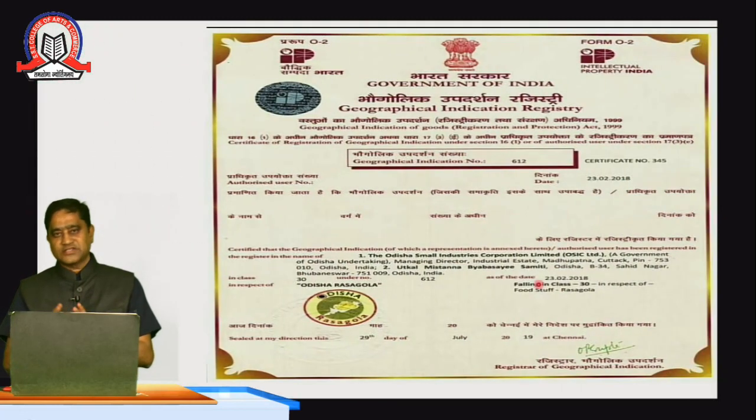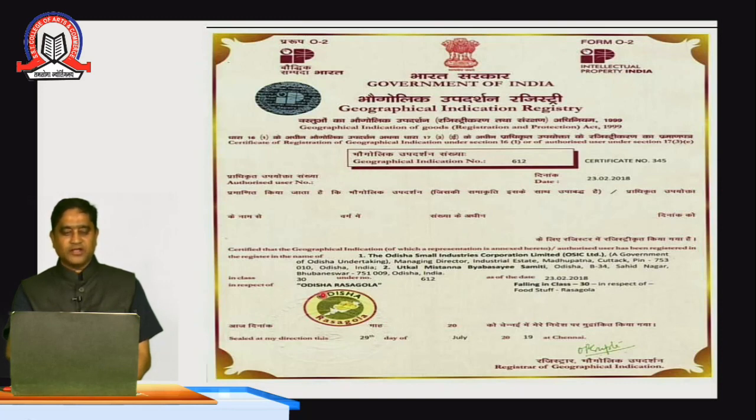Students, these are the concluding slides. These are the particular formats which I have taken from the website. This is the certificate issued under the GI Act, the Intellectual Property Right. It is called Form 02. If you see the national emblem, it shows which particular certificate this is.